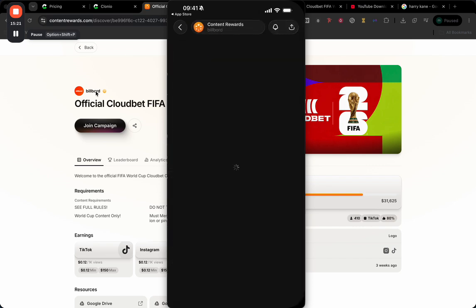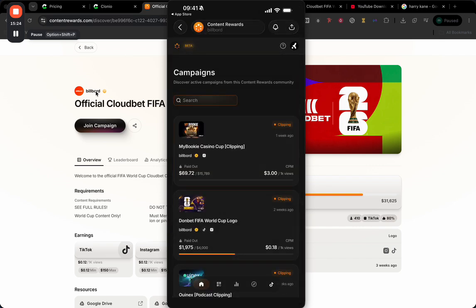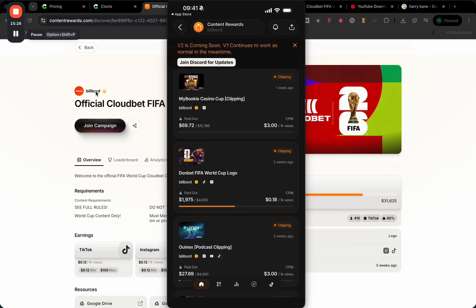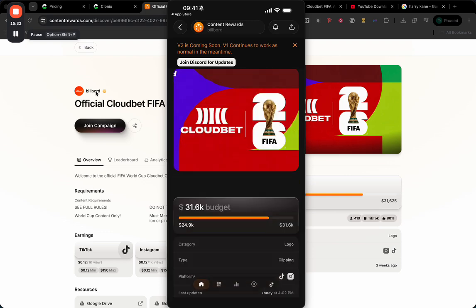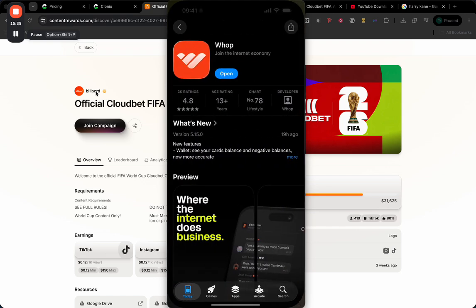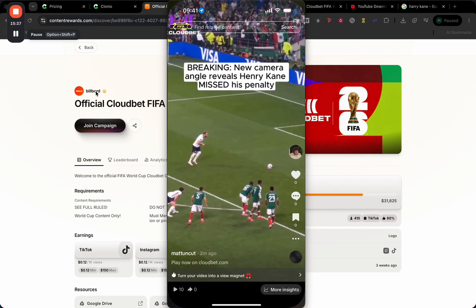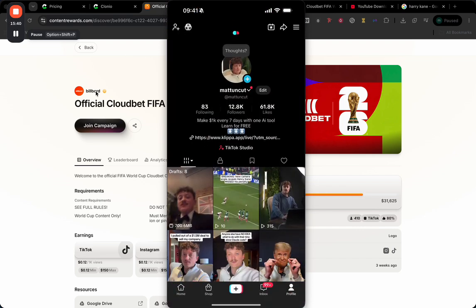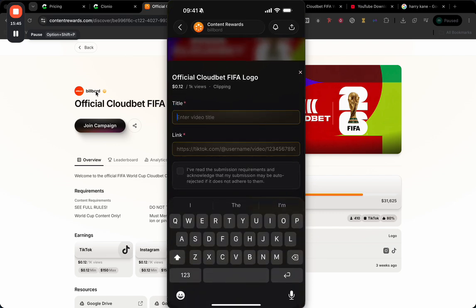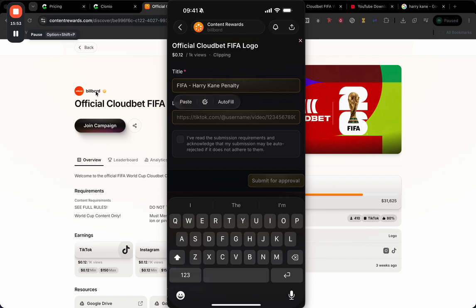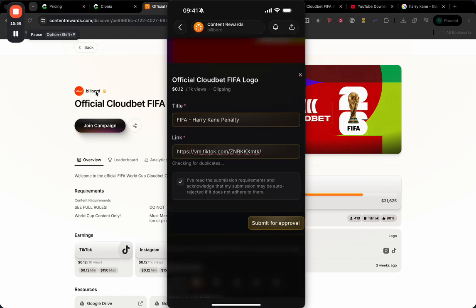So we're going to go to content rewards, and we should be able to see the campaign that they've actively posted. We're looking for the FIFA World Cup one, and there are actually a few, but we're looking for the one that we've just joined, which is this one here, official Cloudbet logo. We're going to click on submit video. We'll come back onto our TikTok account, which is over here. Let me just refresh to see how many views this has got now. 74 views, so it's already bringing in some views, which is great. Copy this link. We're going to name this FIFA, we'll call this Harry Kane penalty. We're going to click paste link. I have read the submission terms and conditions, submit for approval, and then bang, that video would have been uploaded.